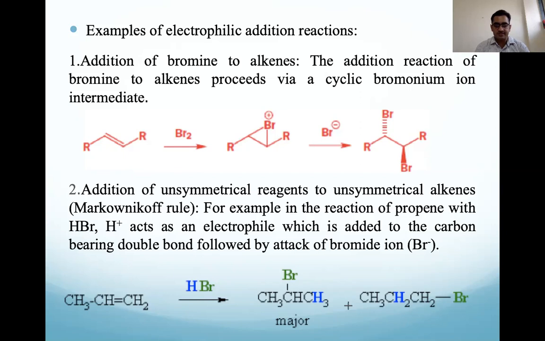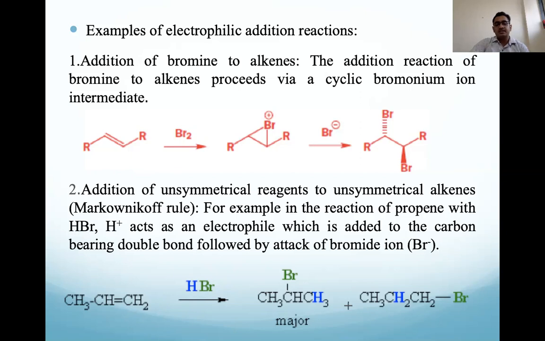First of all, H plus is the electrophile. The high energy double bond attacks that proton, and the hydrogen attaches to the carbon that already has more hydrogens. Here the terminal carbon has more hydrogens than the middle one. The double bond attacks accordingly, because a carbocation will be formed during the reaction on carbon number two.